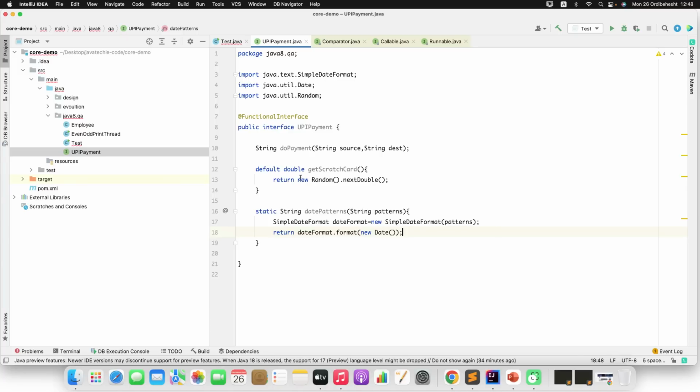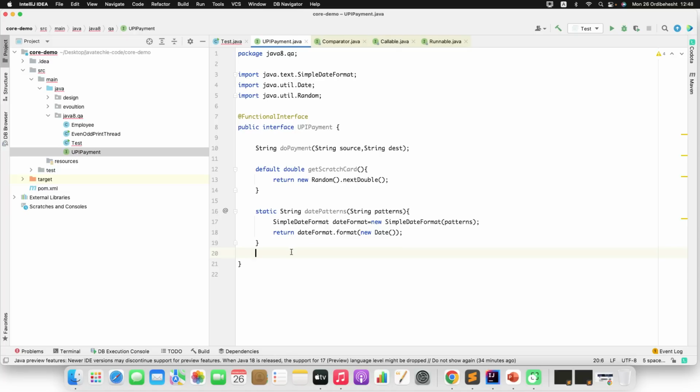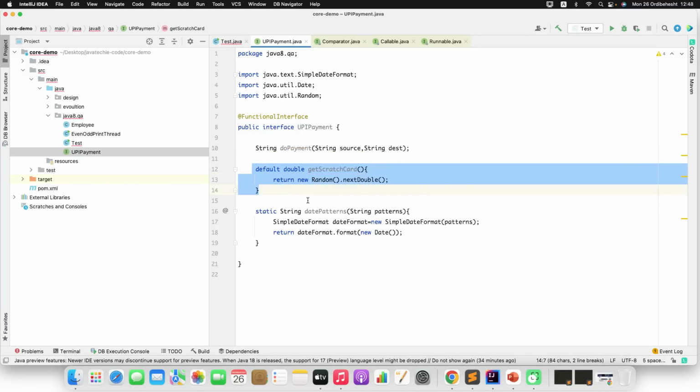So now if you observe, as part of the functional interface, we define the abstract method, we define the default, and we define the static. You can define default and static methods any number of times. I can define 5 default methods, 10 static methods. There is no restriction on that. Now let me tell you the purpose of this default method. Since this do payment is an abstract method, it will force all my implementations to override this. But if you define a method as default, it won't force your implementation class to override it. If someone wants to override it, they can. If someone does not, there is no restriction.